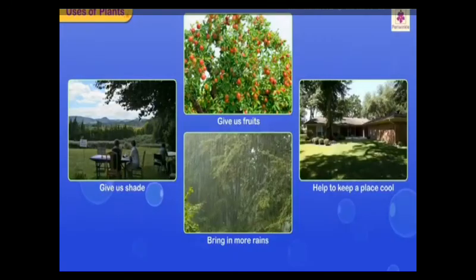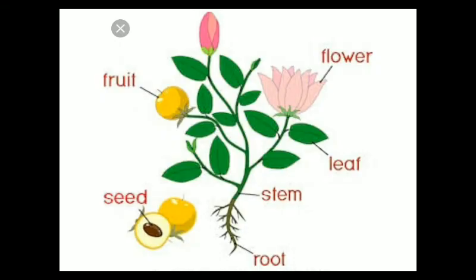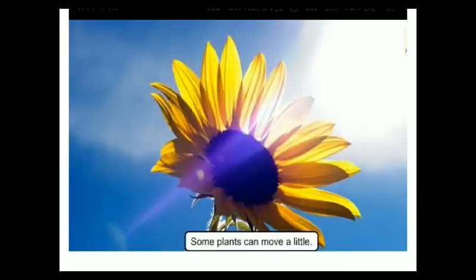Plants are also very helpful to us. Plants give us fruits. Plants give us shade, help to keep a place cool and also bring in more rains. Like us, plants breathe, grow and die.